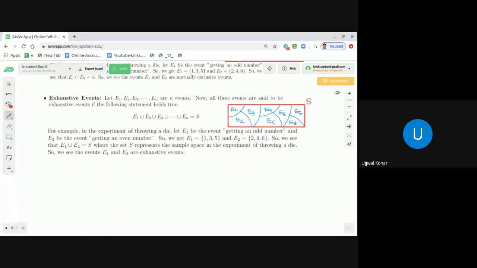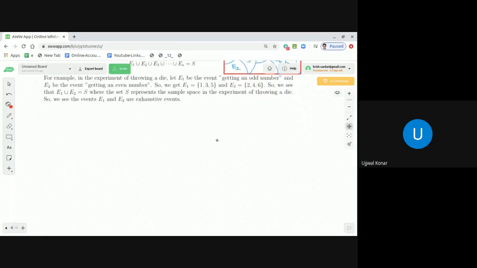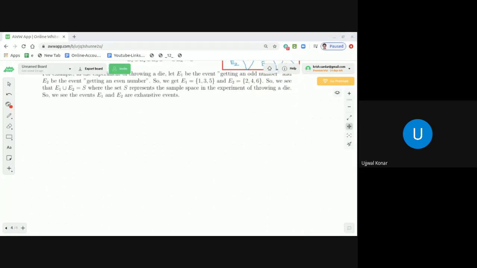Now, why am I discussing these two kinds of events, mutually exclusive and exhaustive? We discussed mutually exclusive events, and next we discussed exhaustive events. Now we want to bring these two together, that is, mutually exclusive and exhaustive. This is a very important topic, and there are a lot of probability examples where you need to apply it. So we are going to discuss mutually exclusive and exhaustive events.